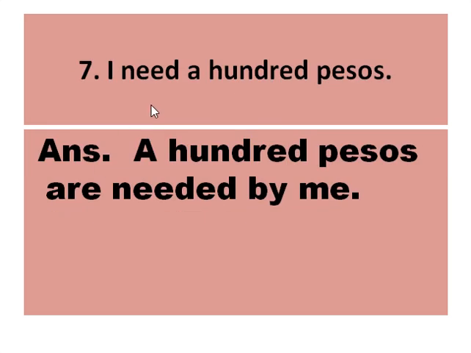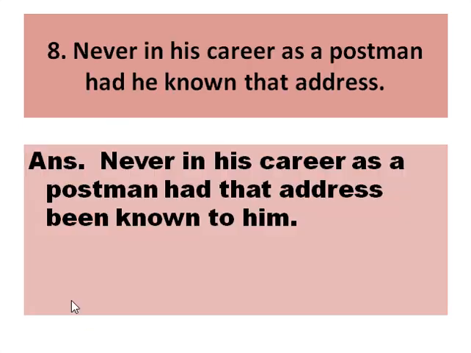This is a simple sentence. I need 100 pesos. 100 pesos are needed by me. Never in his career as a postman had he known that address. Never in his career as a postman had that address been known to him. Here, many of the students get confused whether they should use to or by. But in such sentences, we should remember that we have to use the preposition to because the action has not been done.